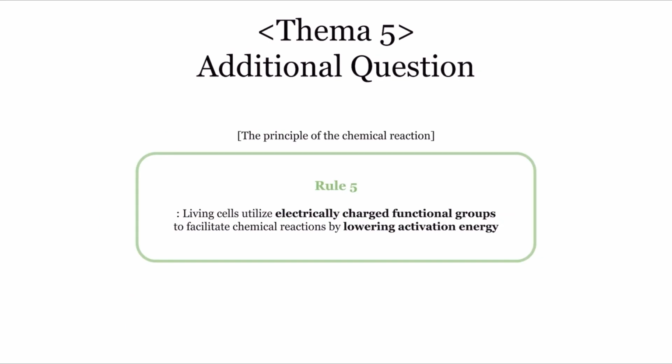The chemical principle used in this process is Rule 5. Living cells utilize electrically charged functional groups to facilitate chemical reactions by lowering activation energy. Fe3+ ions may be involved in maintaining the activity of the enzyme, and the enzyme promotes chemical reactions through a charged functional group when it is activated.